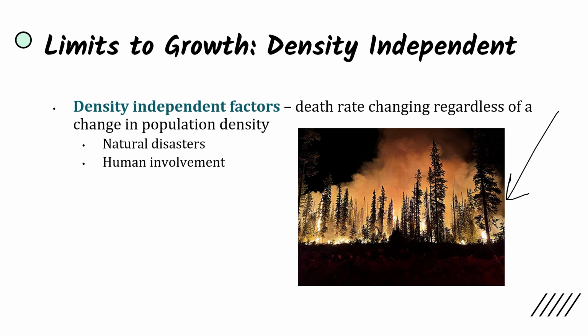It's going to burn down the habitat, and no matter if this habitat could support an infinite amount of individuals, if the forest fire burns down 90% of it, then of course population growth will be limited, because now there is not going to be the resources necessary to support a large population, and we're also looking at death rates increasing because some individuals of the population were not able to make it out of the forest fire. We also see human involvement that removes habitats as well, such as deforestation and urbanization.